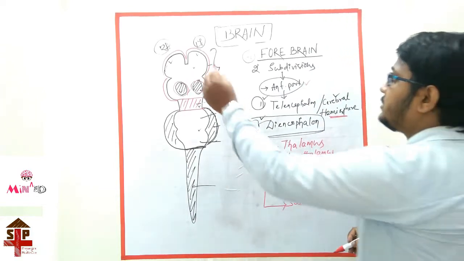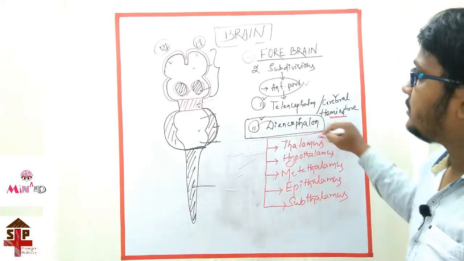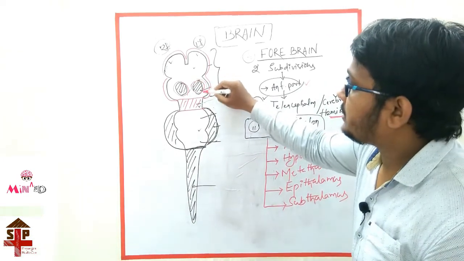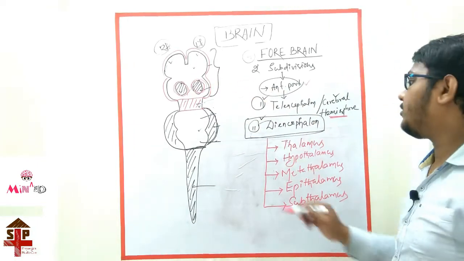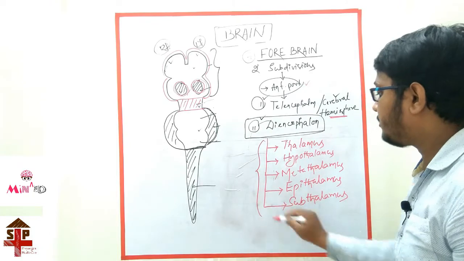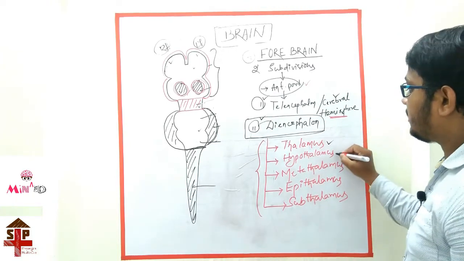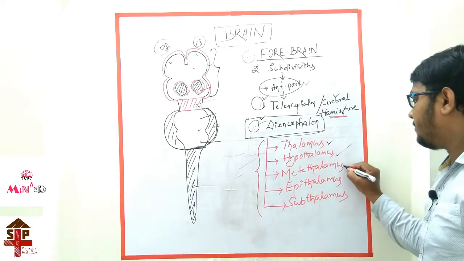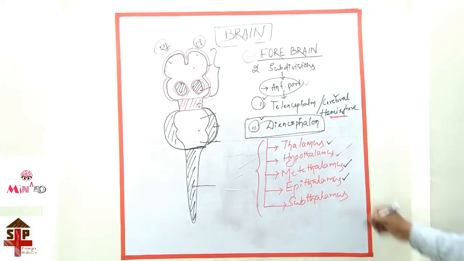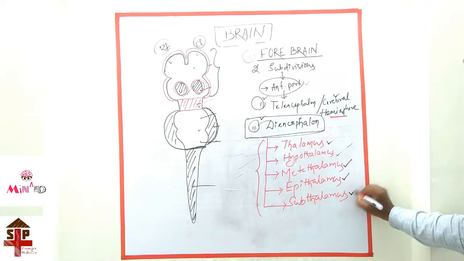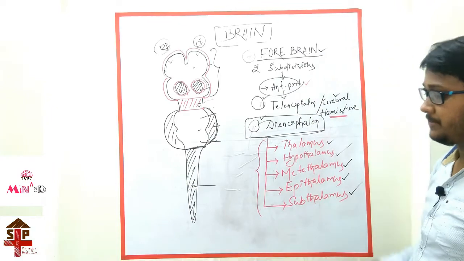So this forebrain is subdivided into two types, the anterior part, the telencephalon and cerebral hemisphere, and the diencephalon, on both sides. This diencephalon includes various main structures. First one is the thalamus, second one is the hypothalamus, third one is the metathalamus, fourth one is the epithalamus, fifth one is the subthalamus. These are the structures of the forebrain.